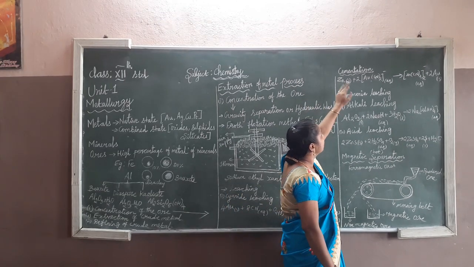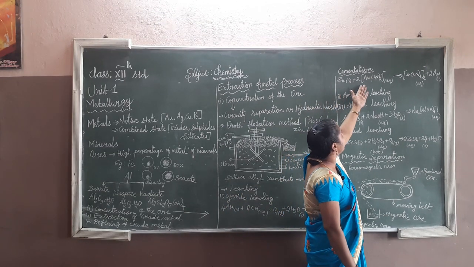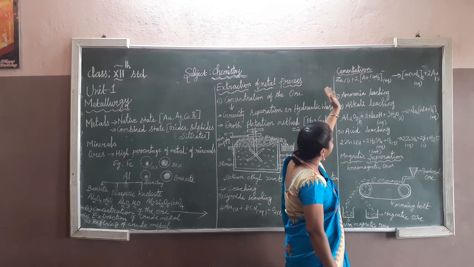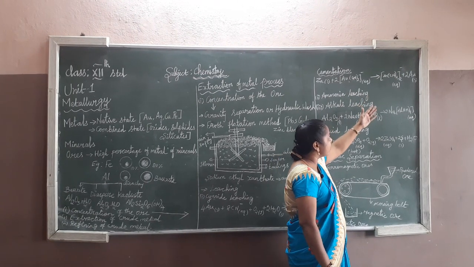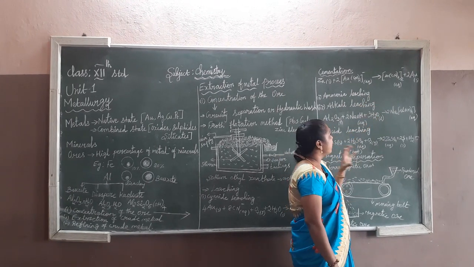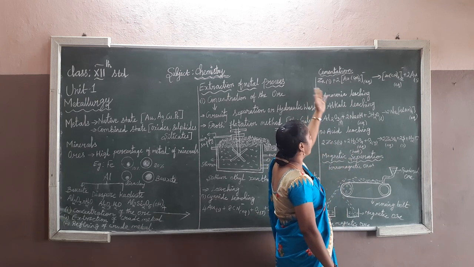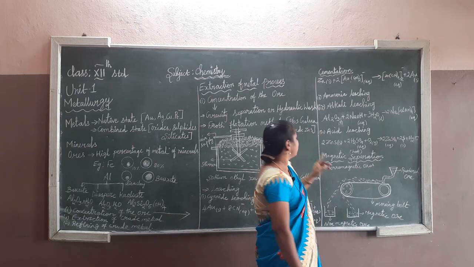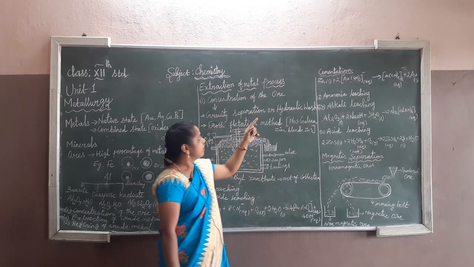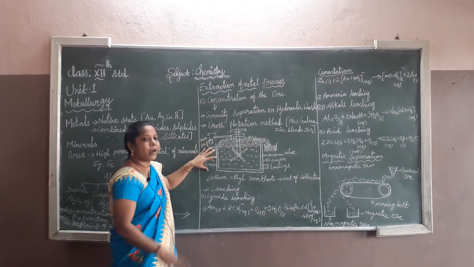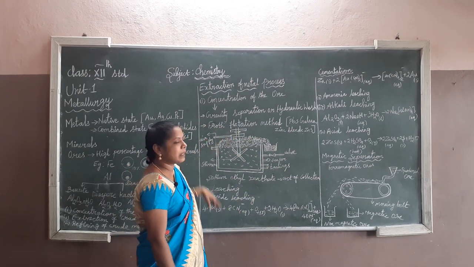So zinc in solid state reacts with the gold cyanide ions. The products are zinc cyanide ions and gold in solid state. This process is called cementation. This is the most important one; in the exam, 5 mark questions will come from it. So you have to read carefully.